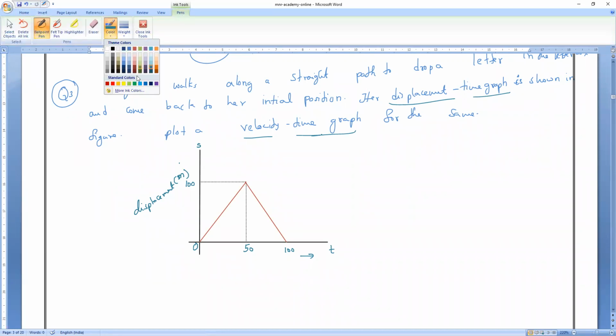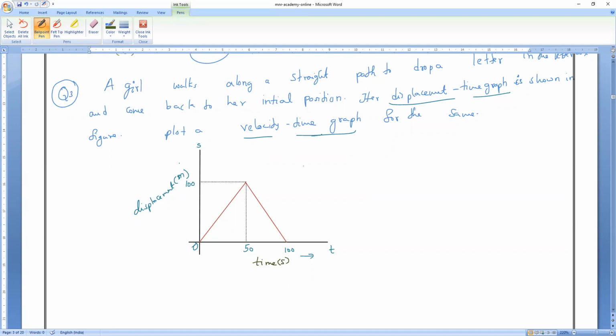So this is the given graph. This is the time axis. Time will be measured in what? Seconds. That is what they are asking. Now we have to convert this displacement time graph into a velocity time graph. Shall we start doing, everybody? Yes, sir.